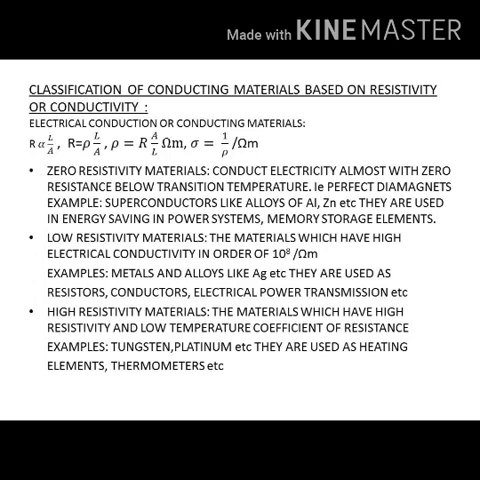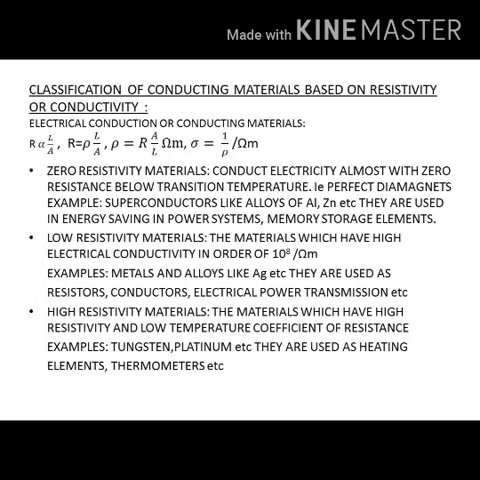Second one, low resistivity materials. These materials have very high electrical conductivity, in the order of 10 raised to 8 per ohm meter. Example, you can take metals and alloys. These are used as resistors, conductors, and in electrical power transmission and distribution.